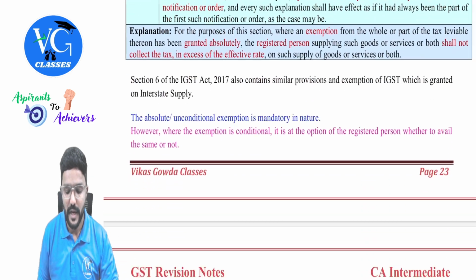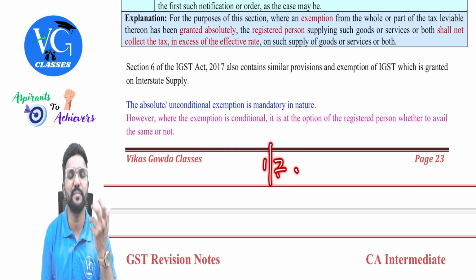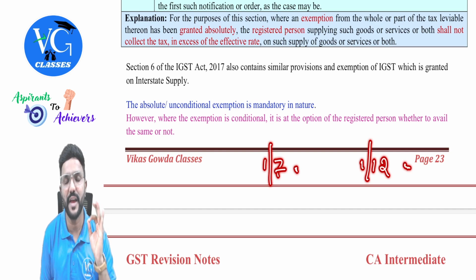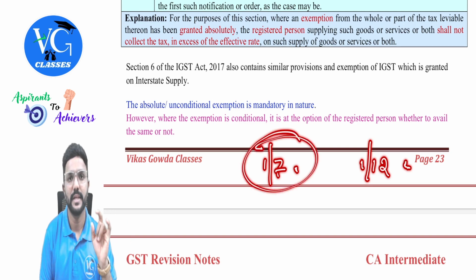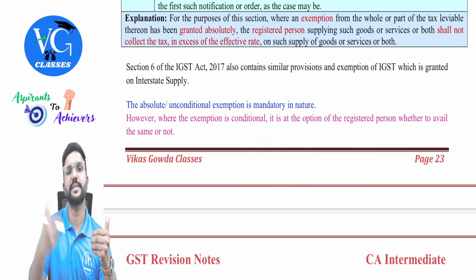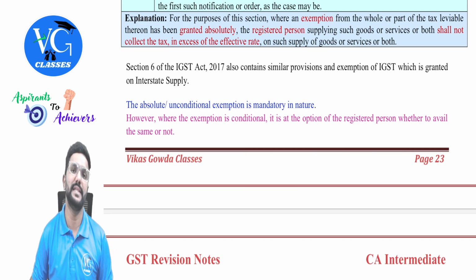But one important thing. Assume, guys, there is an exemption which is notified through a notification or even by a special order on 1st July. But explanation for this is given by way of notification on 1st December. Now the question is, is the exemption effective from 1st July or 1st December? Guys, it is from 1st July. That is the exemption notification or special order date, and not from the date on which explanation is given. Even though explanation is given later, whatever is the original notification giving the exemption or the special order, the exemption will be effective from that date.